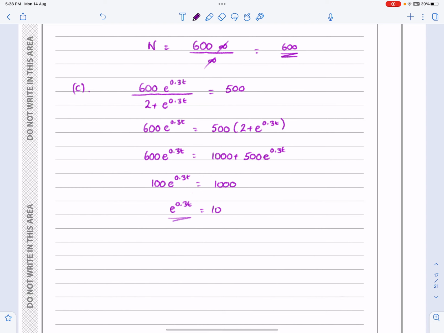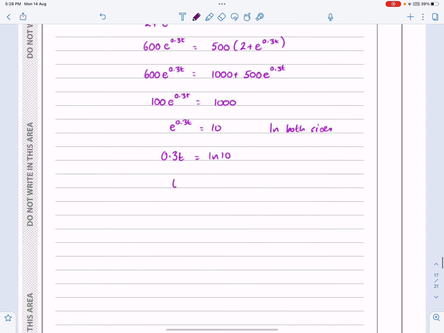I was trying to get to that stage where I'd isolated e on its own, because now I can take logs. Don't try and take logs any quicker than that. If we log both sides, then we'll get 0.3t is equal to log 10.